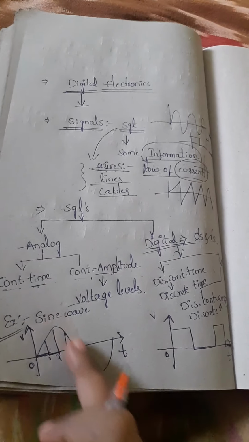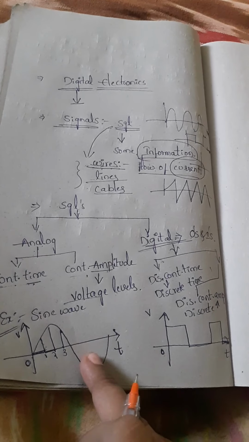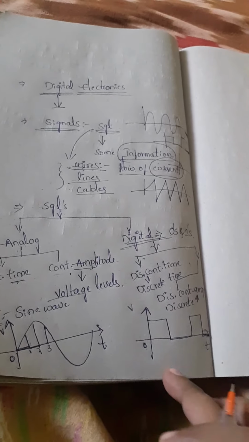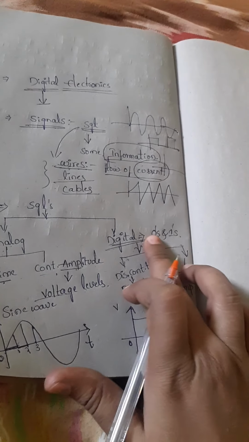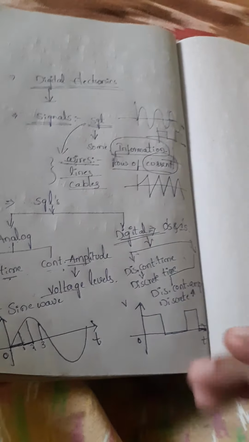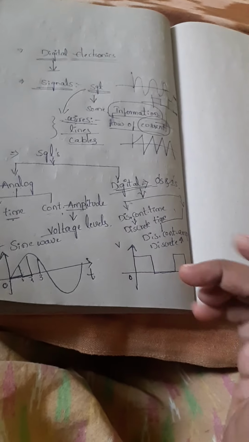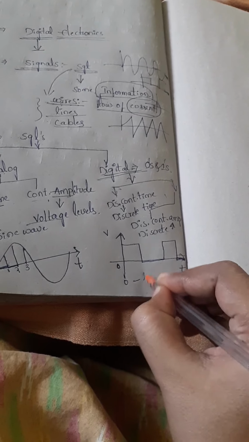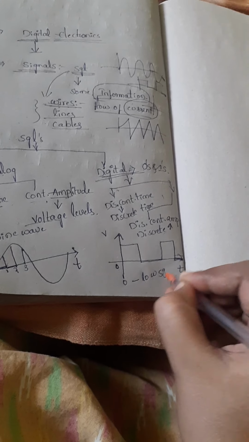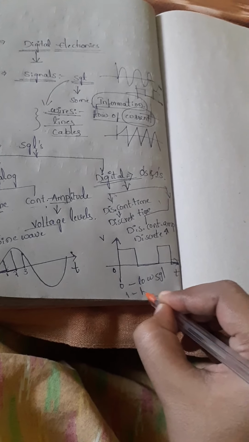Remember that point. Analog form is always represented by wave notation, that is in continuous form, and coming to the digital part, this is always in discrete notation. So that's why we can represent it in either zeros or ones. How can we represent that 0 and 1 signal diagrammatically? 0 is called the low signal and 1 is called the high signal.